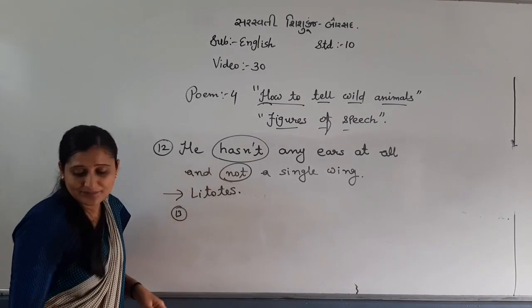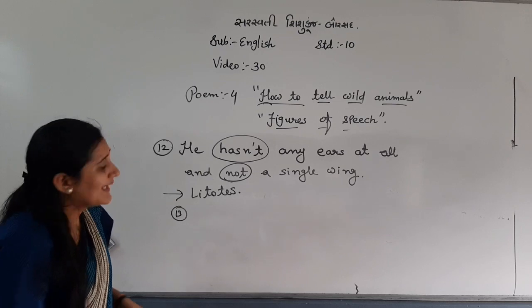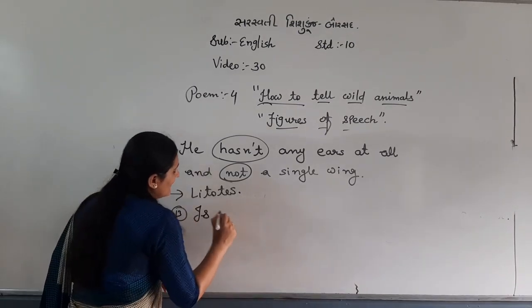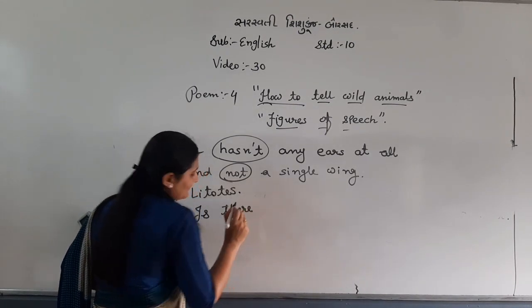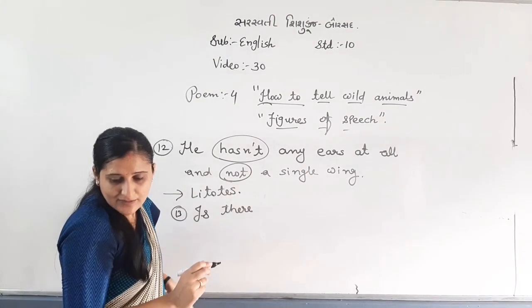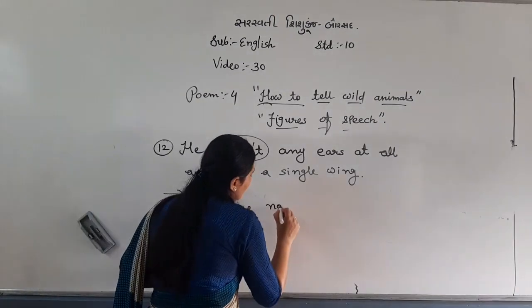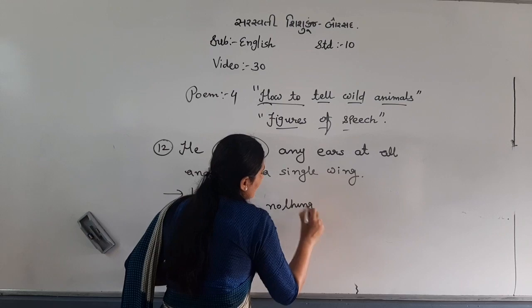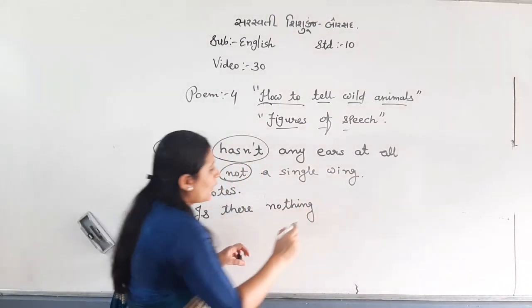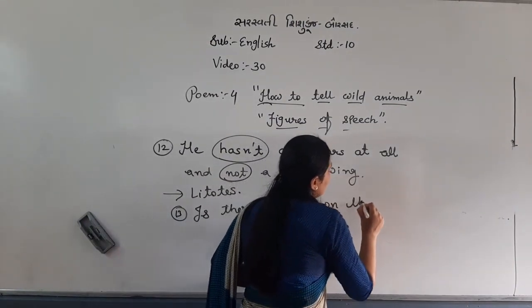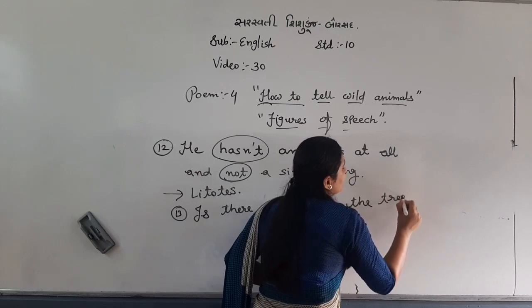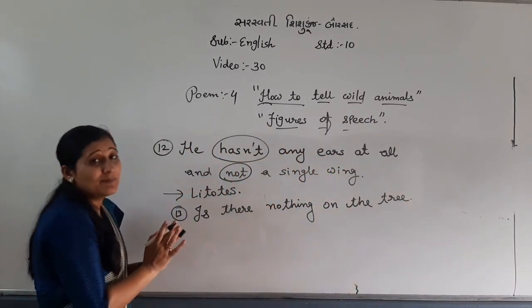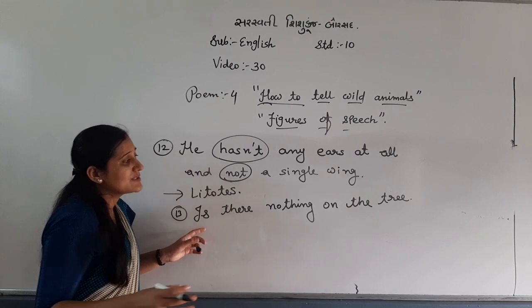And the last one we have: is there nothing on the tree? See, the lines should be the same, so that's why I need to just refer.